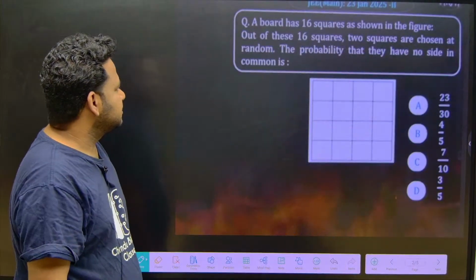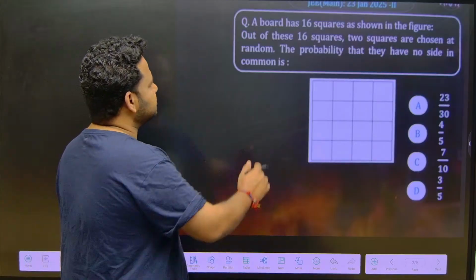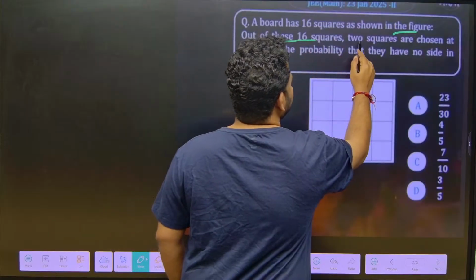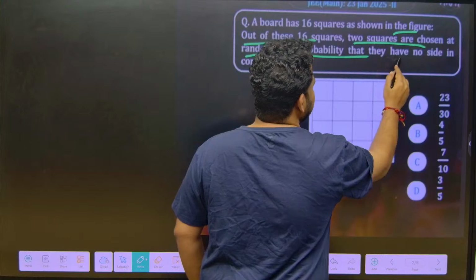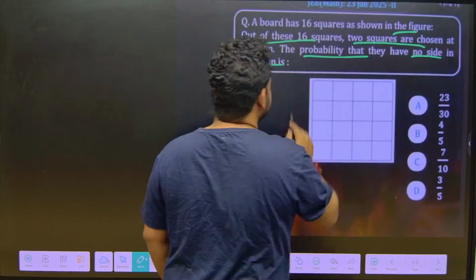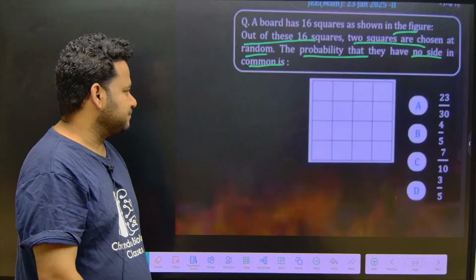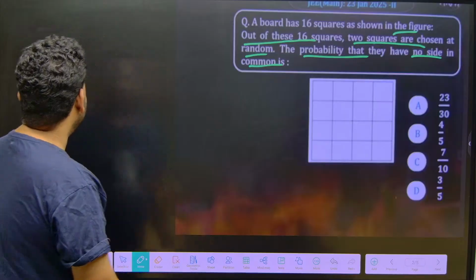Look at this. They are telling us a board has 16 squares, as shown in the figure. Out of these 16 squares, 2 squares are chosen at random. They are asking the probability that they have no side in common. The probability that they have no side in common.